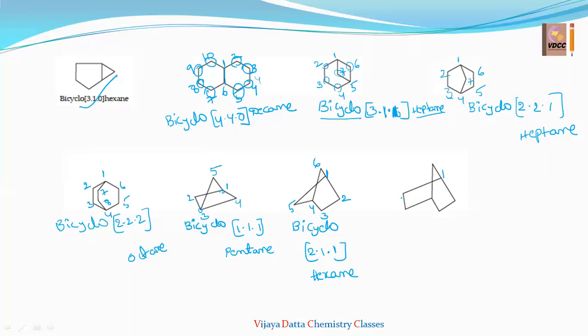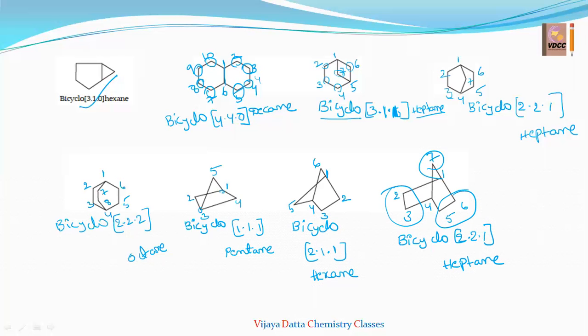Now come to this side. 1 is a bridgehead atom. These are two carbons. This is one carbon. So you can go according to the nomenclature rules: 1, 2, 3, 4, 5, 6, and this is the 7. Now bicyclo, square brackets, number of carbons 7, no double bonds or triple bonds, so heptane. These two are a two carbon bridge, and there is also another two carbon bridge, and here only one carbon bridge, that is [2.2.1]. Bicyclo[2.2.1]heptane. So this is the nomenclature for bicyclo compounds.